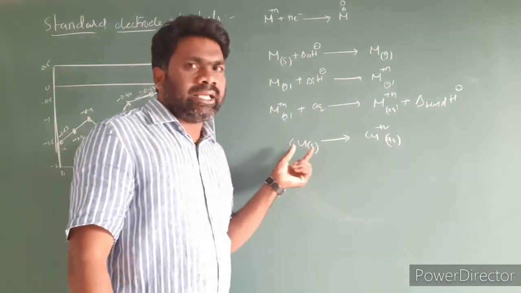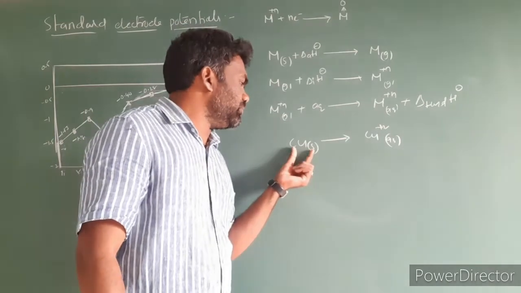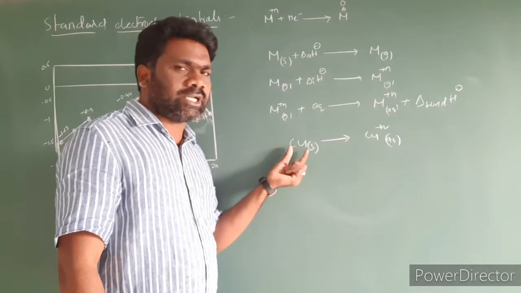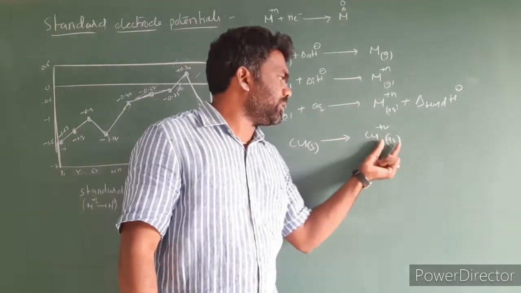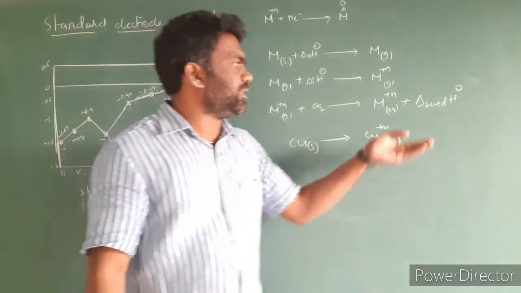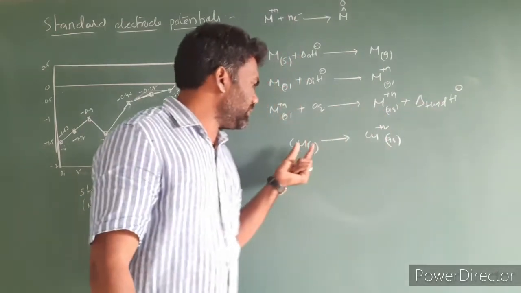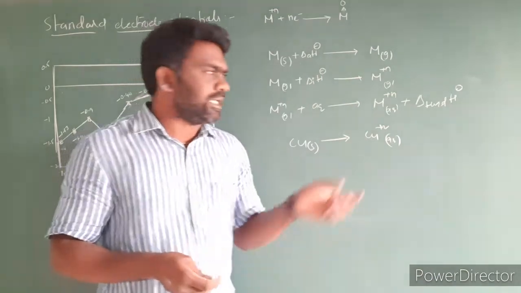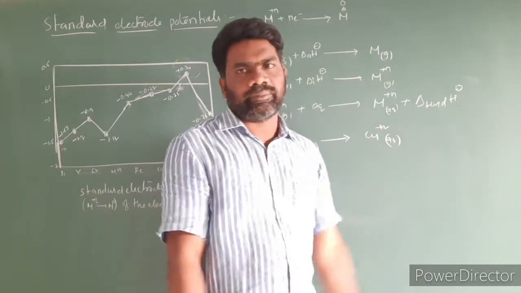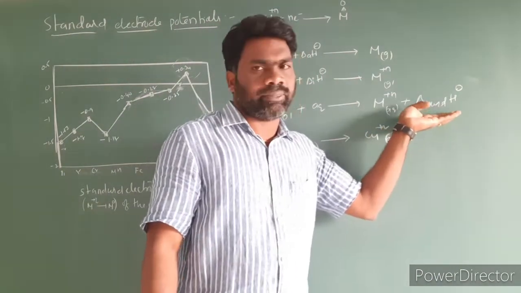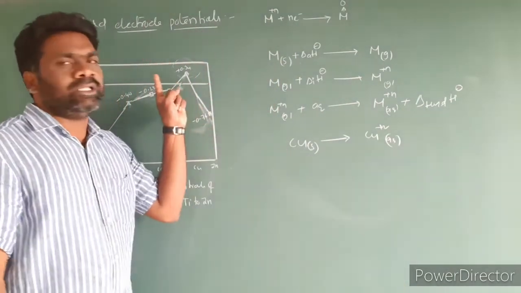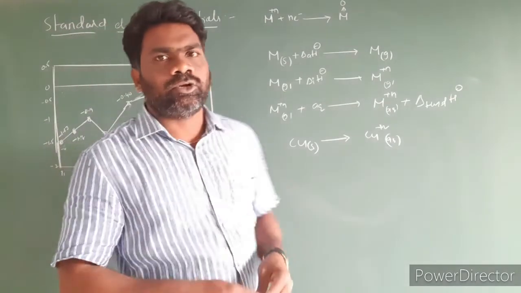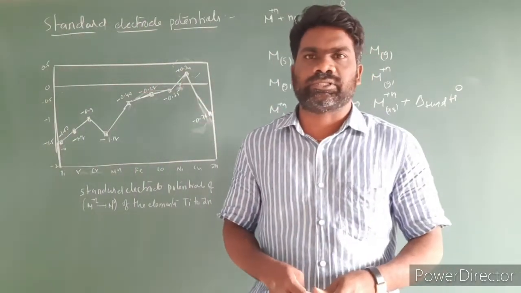The high energy required to transfer Cu solid to Cu plus 2 aqueous state is not balanced by the hydration enthalpy. As a result, copper has a positive standard electrode potential.